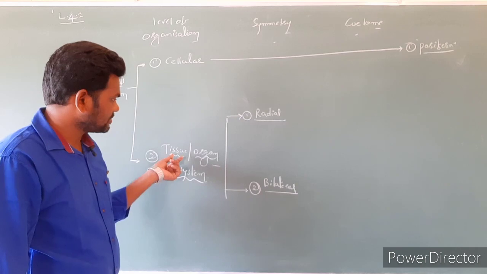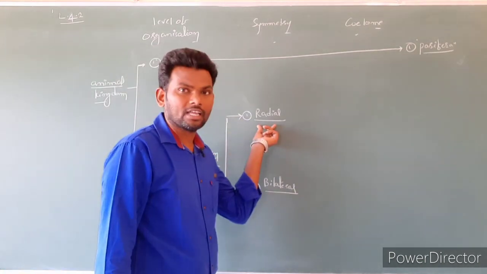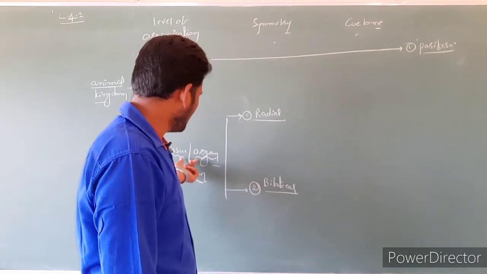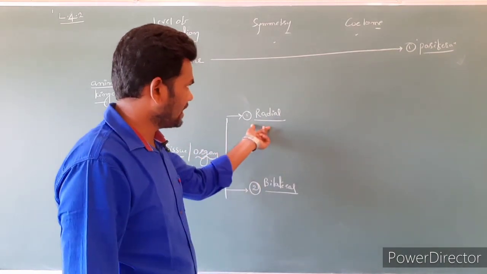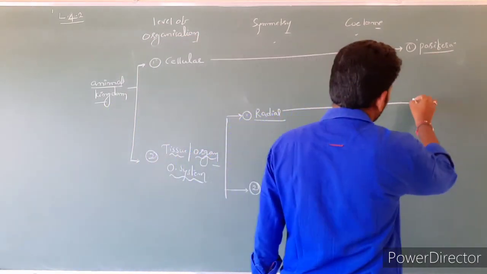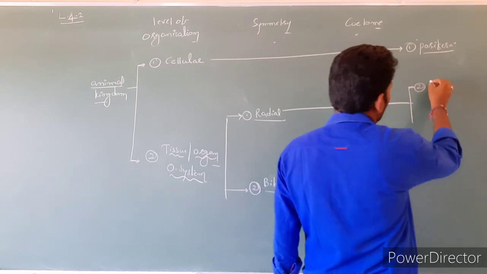So now the organisms are multicellular with radial symmetry. If the animal is showing a multicellular body as well as radial symmetry, we are going to give the position as Coelenterata.